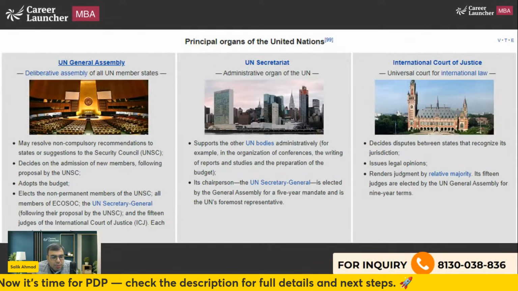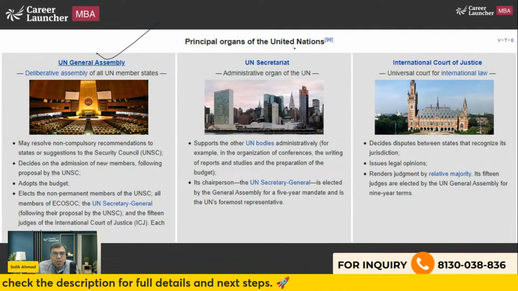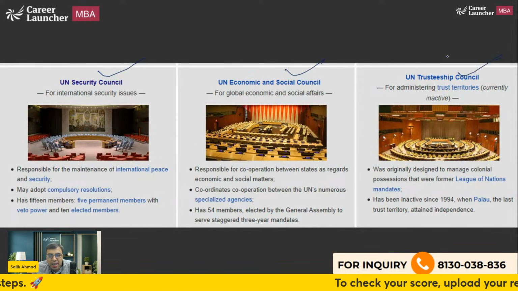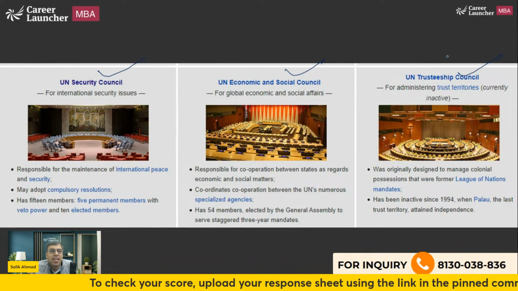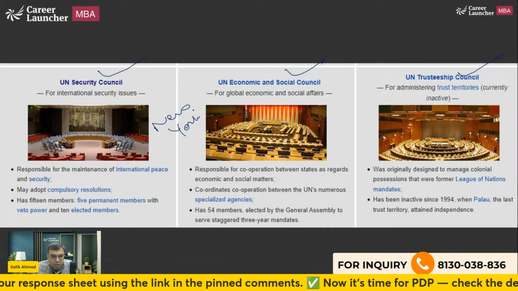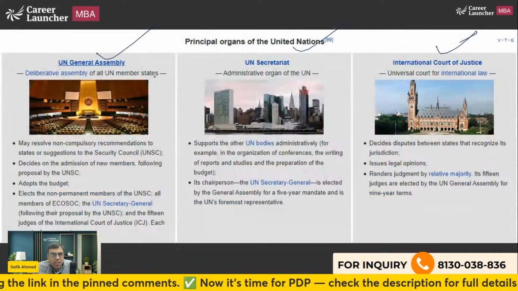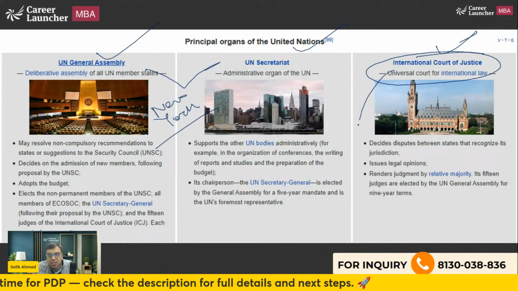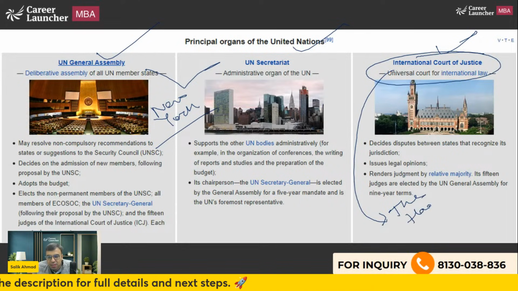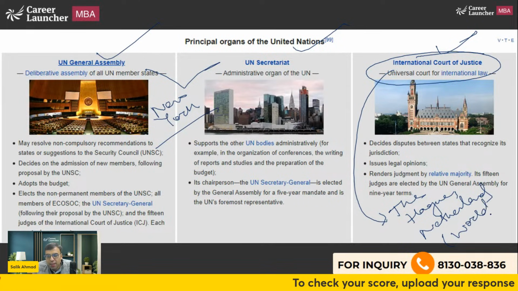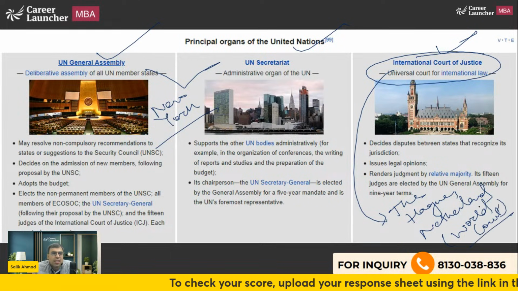So, these are the 6 principal organs of United Nations: UN General Assembly, UN Secretariat, International Court of Justice, UN Security Council, United Nations Economic and Social Council, and UN Trusteeship Council. Okay. This has to be very crystal clear. So out of these 6, 5 are headquartered in New York. These 2 are also headquartered in New York. But International Court of Justice is headquartered in The Hague, Netherlands. And this is also famously called the World Court. And we have seen questions from here, International Court of Justice. That is why we are discussing.